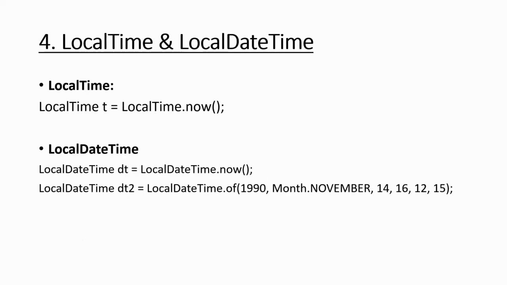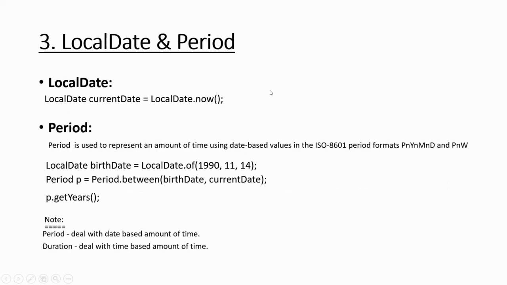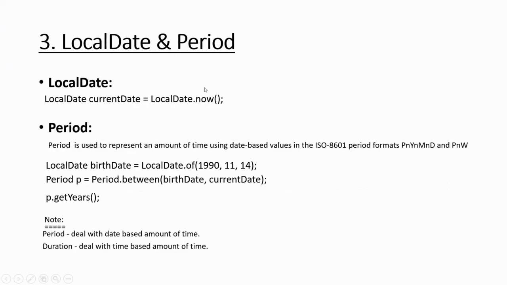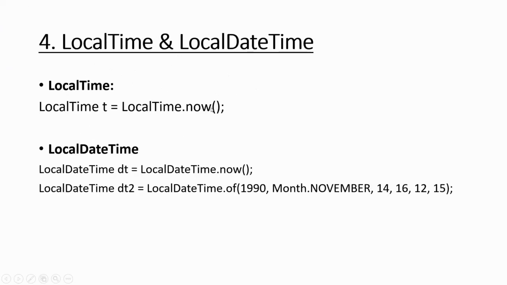Then we have LocalTime and LocalDateTime. Here LocalDate is to represent a date, LocalTime is to represent a time, only time without date. LocalDate is only for date, LocalTime is only for time, and LocalDateTime is for both. It will print date also and time also. So you get LocalDateTime.now(), it will give the current date and time.